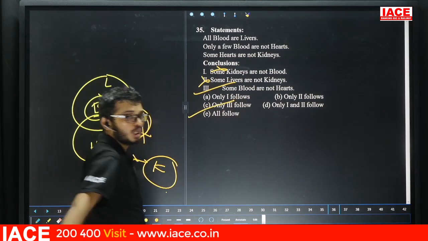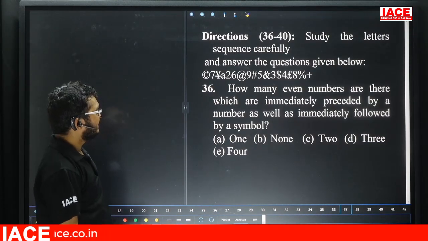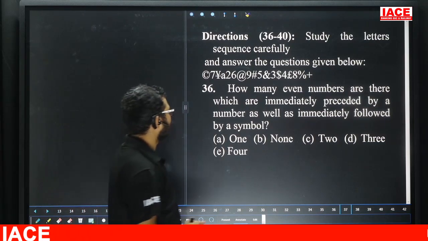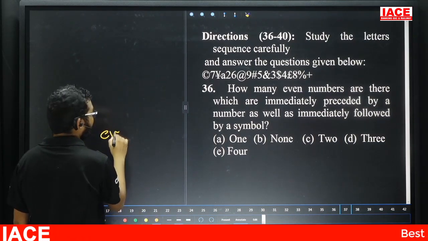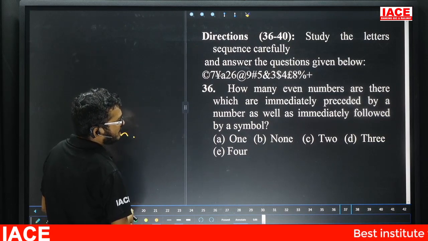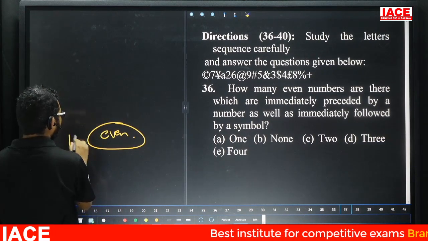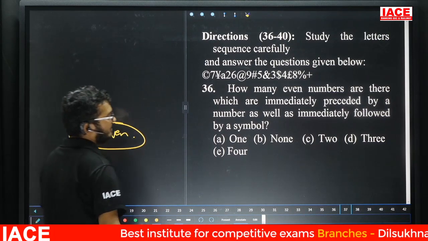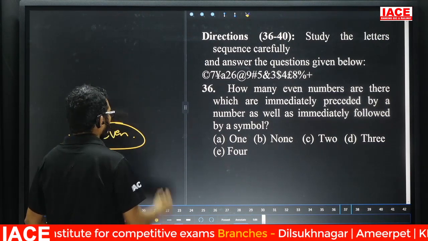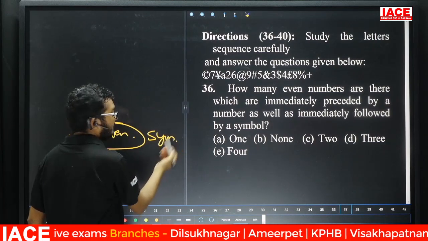Question number 35. Option C. Question number 36. How many even numbers are there which are immediately preceded by a number as well as immediately followed by a symbol? Preceding means before. Preceded by a number, and immediately followed by a symbol.